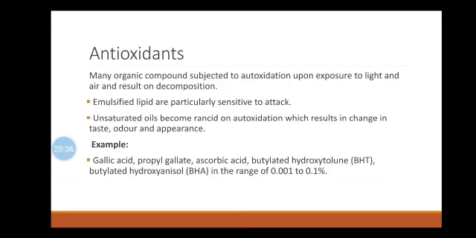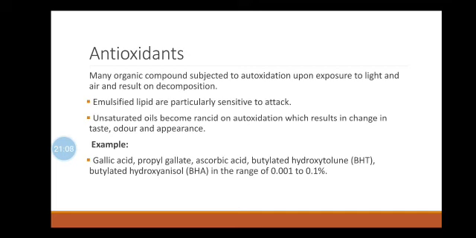Now, starting with another ingredient or another formulation part, antioxidants. During storage of emulsion, the fats and the emulsifying agents undergo oxidation by atmospheric oxygen. This can be avoided by using antioxidants. Sometimes this oxidation also occurs due to enzymes. So, some qualities of an antioxidant should be maintained.